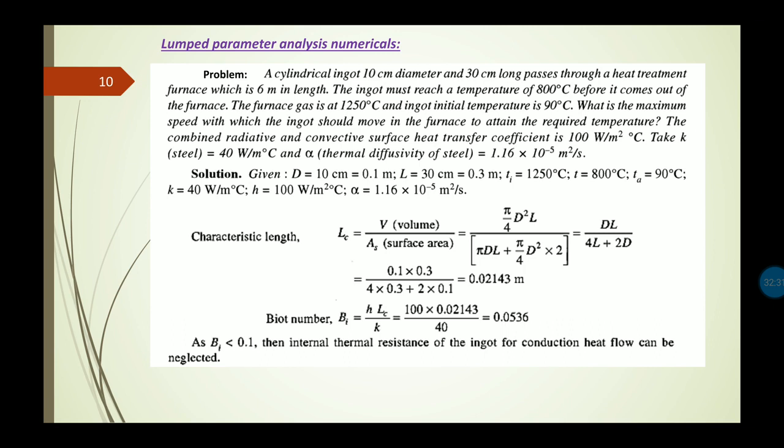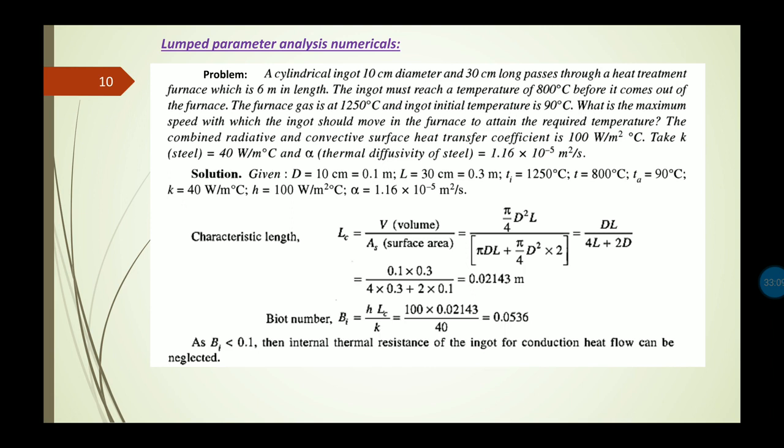Okay. So a cylindrical ingot 10 cm in diameter and 30 cm long passes through a heat treatment furnace which is 6 meters in length. Now the ingot must reach a temperature of 800 degrees centigrade before it comes out of the furnace. The furnace gas is at 1250 degrees centigrade and the ingot's initial temperature is 90 degrees centigrade. Now we need to calculate the maximum speed with which the ingot should move in the furnace to attain the required temperature.